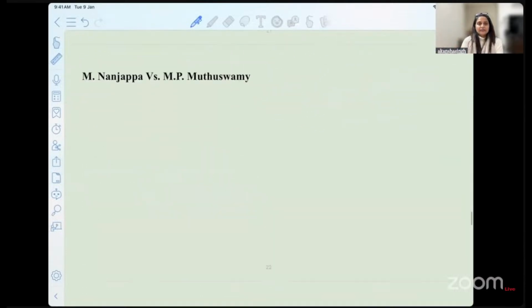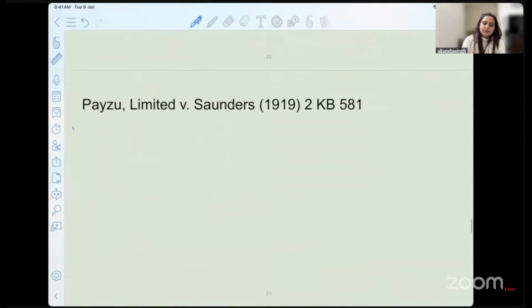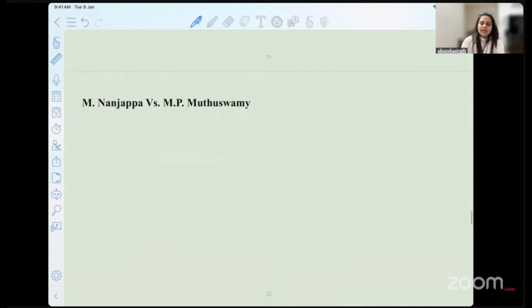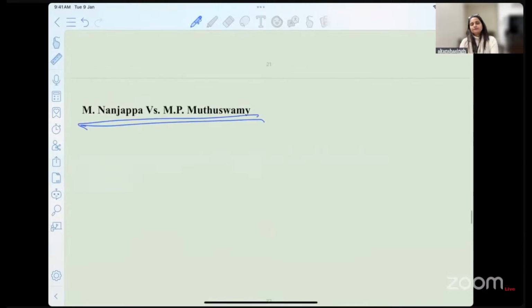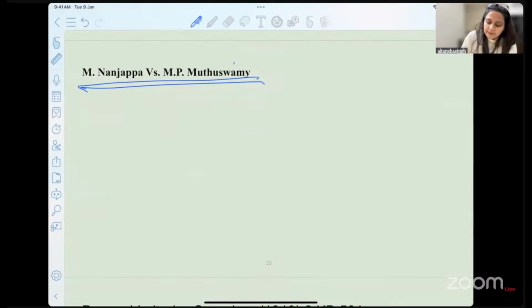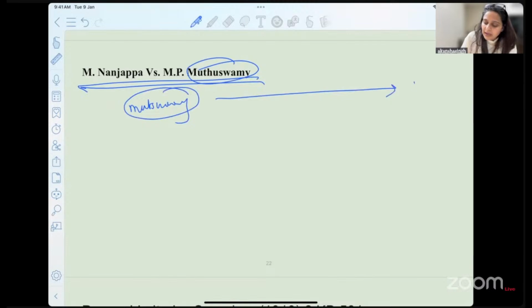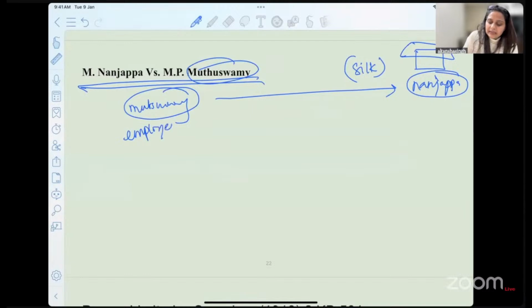Okay, let's try to understand it from two case laws. Very important case laws: Payzu Limited versus Saunders, and then we also have the Nanjappa case law. What happened here? We have an employee. Muthuswamy was an employee of Nanjappa, who had a shop, a silk shop. He was employed, and we will do questions very similar to the facts of what we have discussed so far. That is why I am covering these case laws.